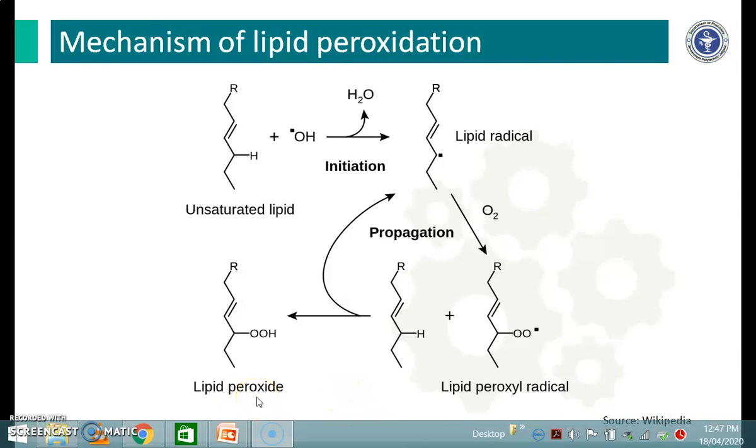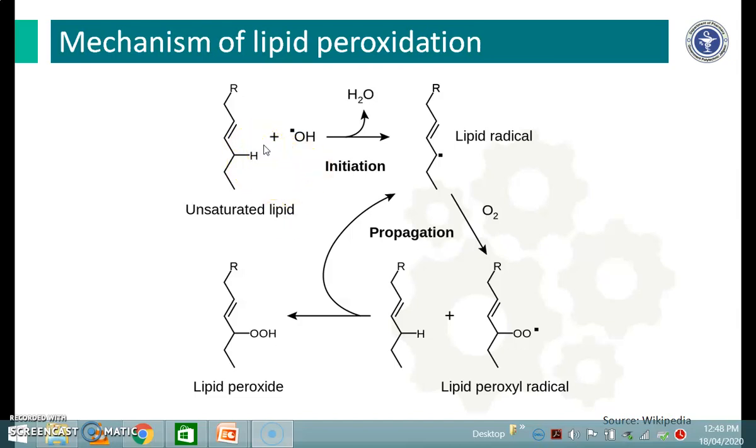It affects polyunsaturated fatty acids, that is unsaturated fatty acids like linoleic acid, arachidonic acid, etc., which contain multiple double bonds. In between there are methylene bridges which have reactive hydrogen atoms.